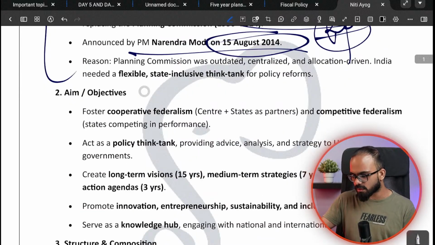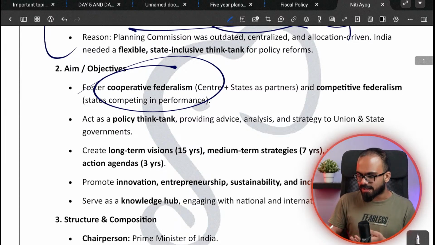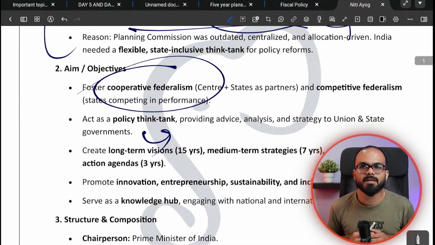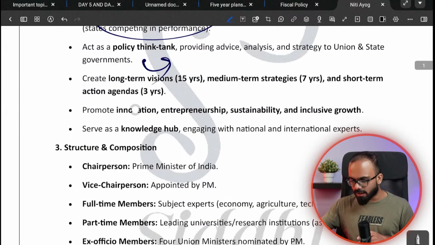So the objective is to promote federalism. It is to promote the partnership between centre and states, and it has to act as a think tank. That is it. The objective of NITI Aayog is to aid and advise the government.